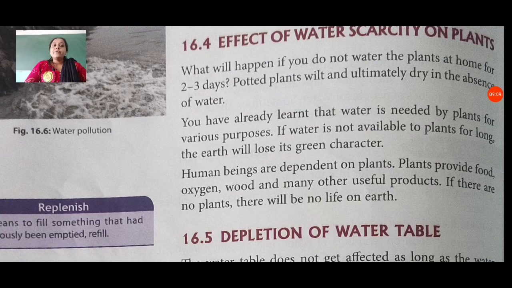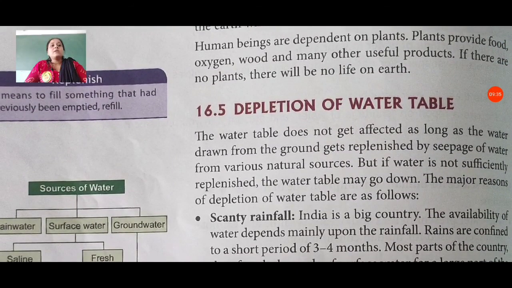If there are no plants, there will be no life on the earth. Without plants, life is not possible on the earth, and without water, the plants cannot grow. So like this, the cycle is continuous. If the plant does not get water, then we cannot live our life, because we need plants and water both for our life.